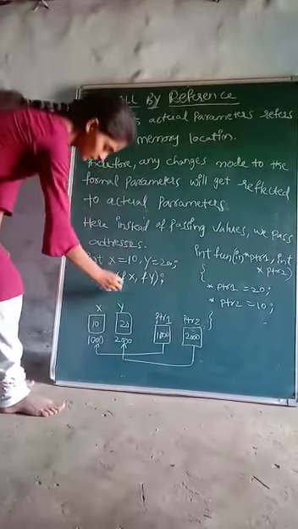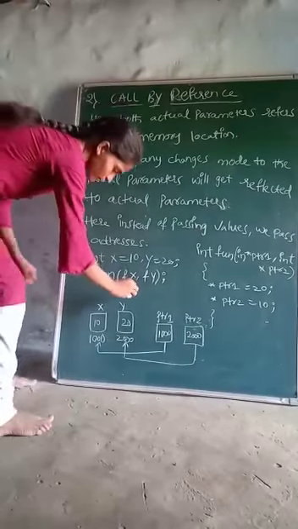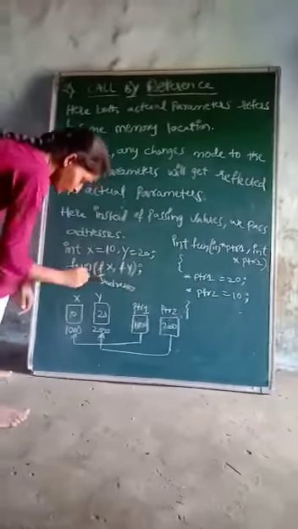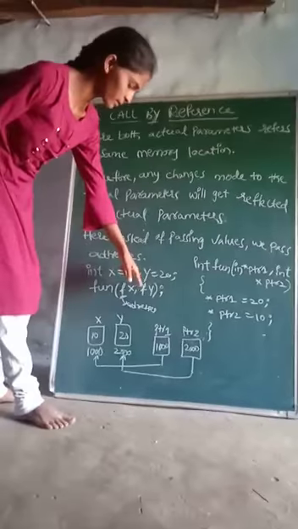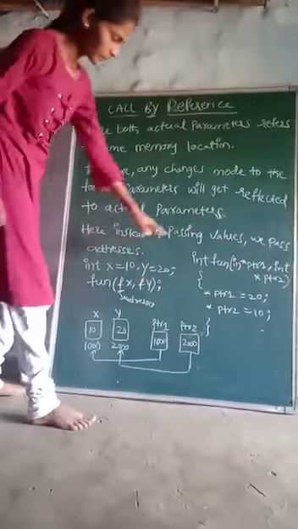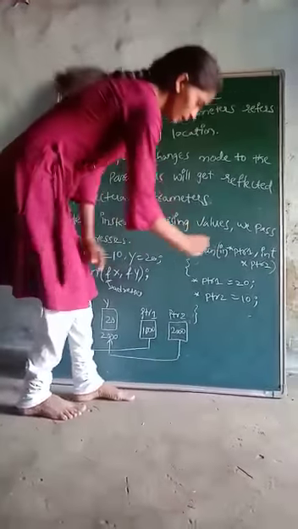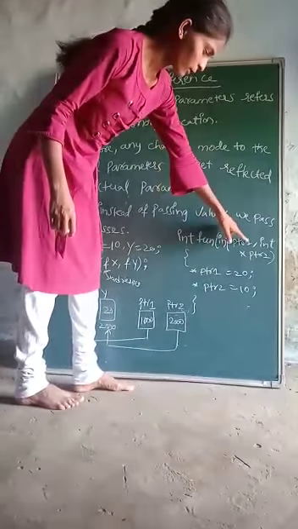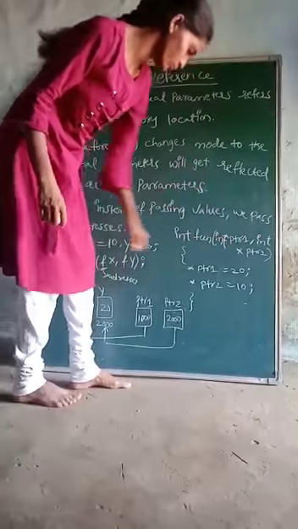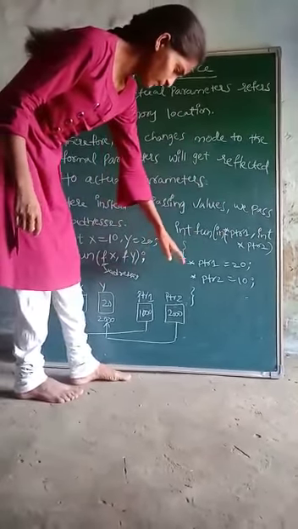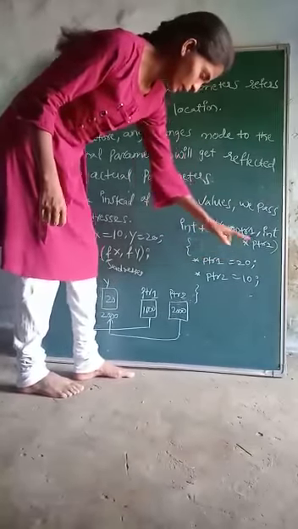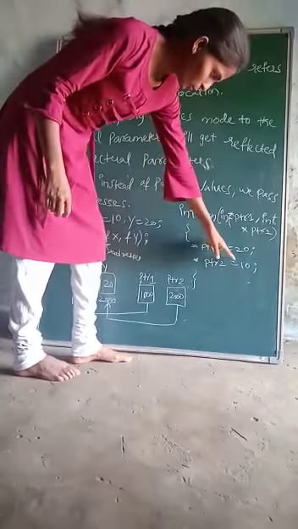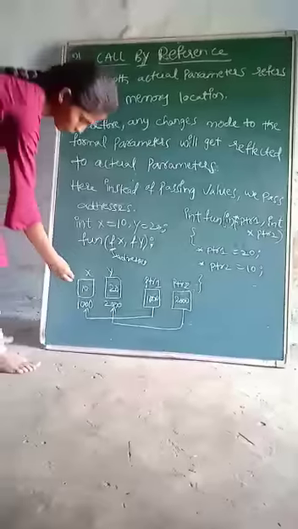function(&x, &y). What does this mean? Addresses: address of x, address of y. function(int *ptr1, int *ptr2) { *ptr1 = 20. Here we are changing the values. *ptr2 = 10. Here are the original values.